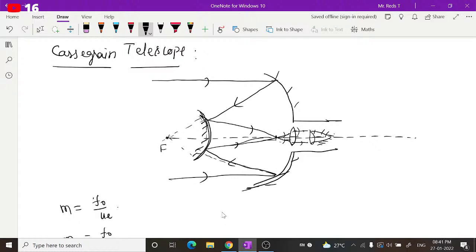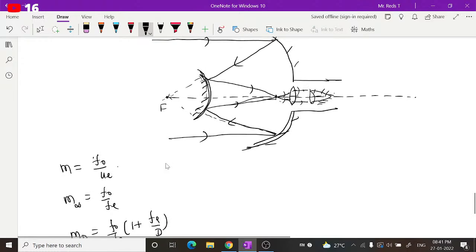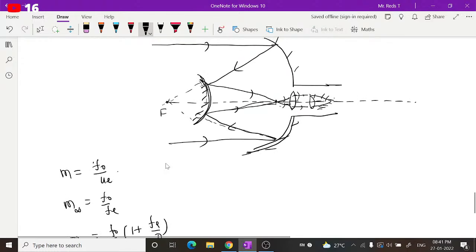If you observe previous years' competitive exams, you will usually get questions based on refracting telescopes. But the formulas are the same, so we will use these mathematical relations if you come across such questions.